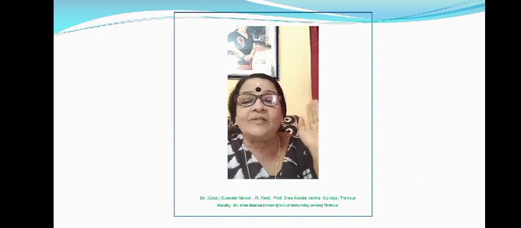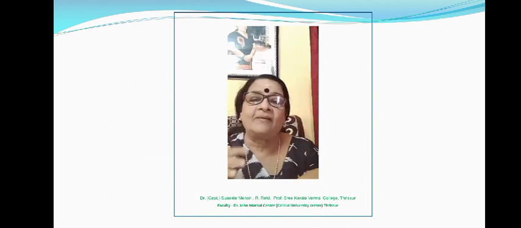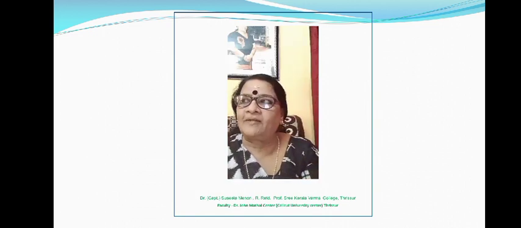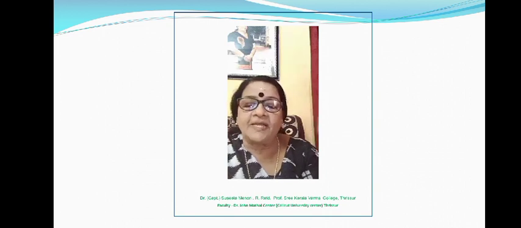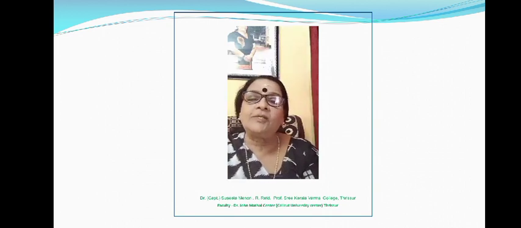And the second one is size of business. What is the size of a business? Size of your business. Whether it is a medium firm, whether it's a large firm, whether it's a small firm. According to the structure or according to the size of the business, your requirements of working capital will also change.